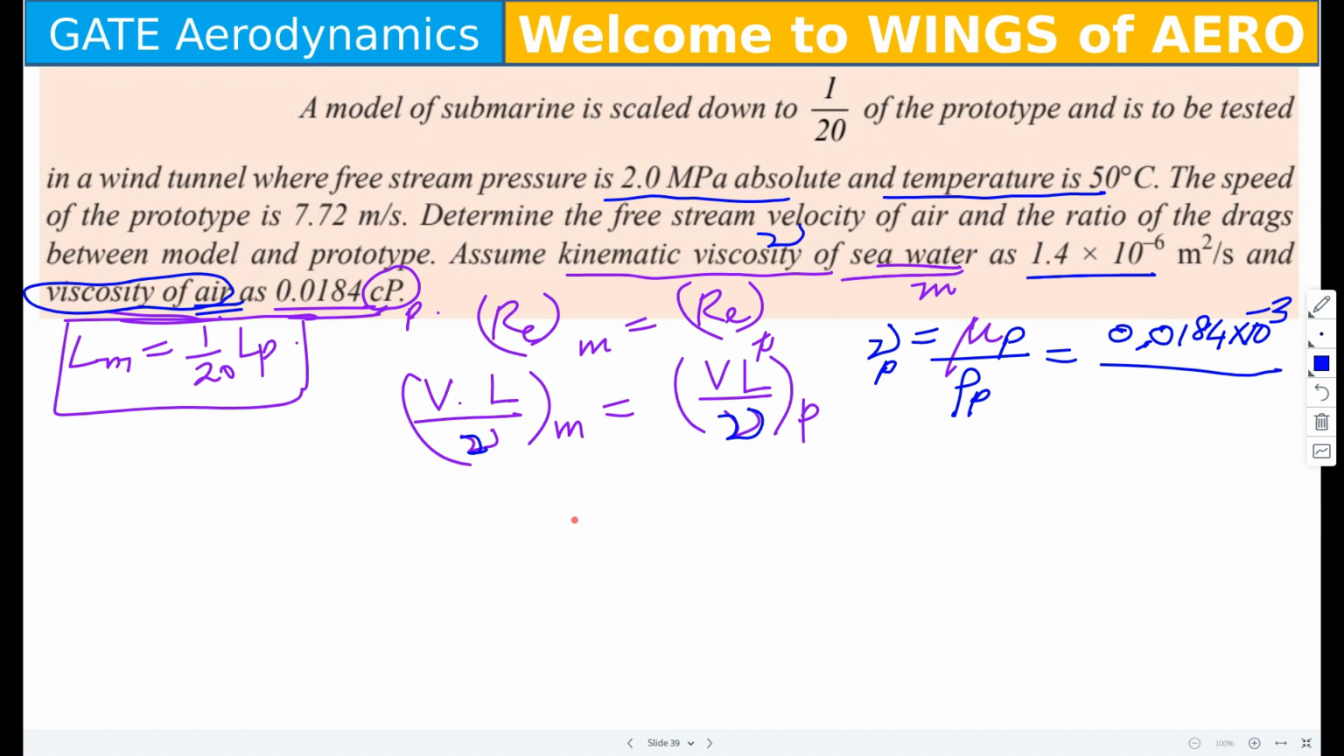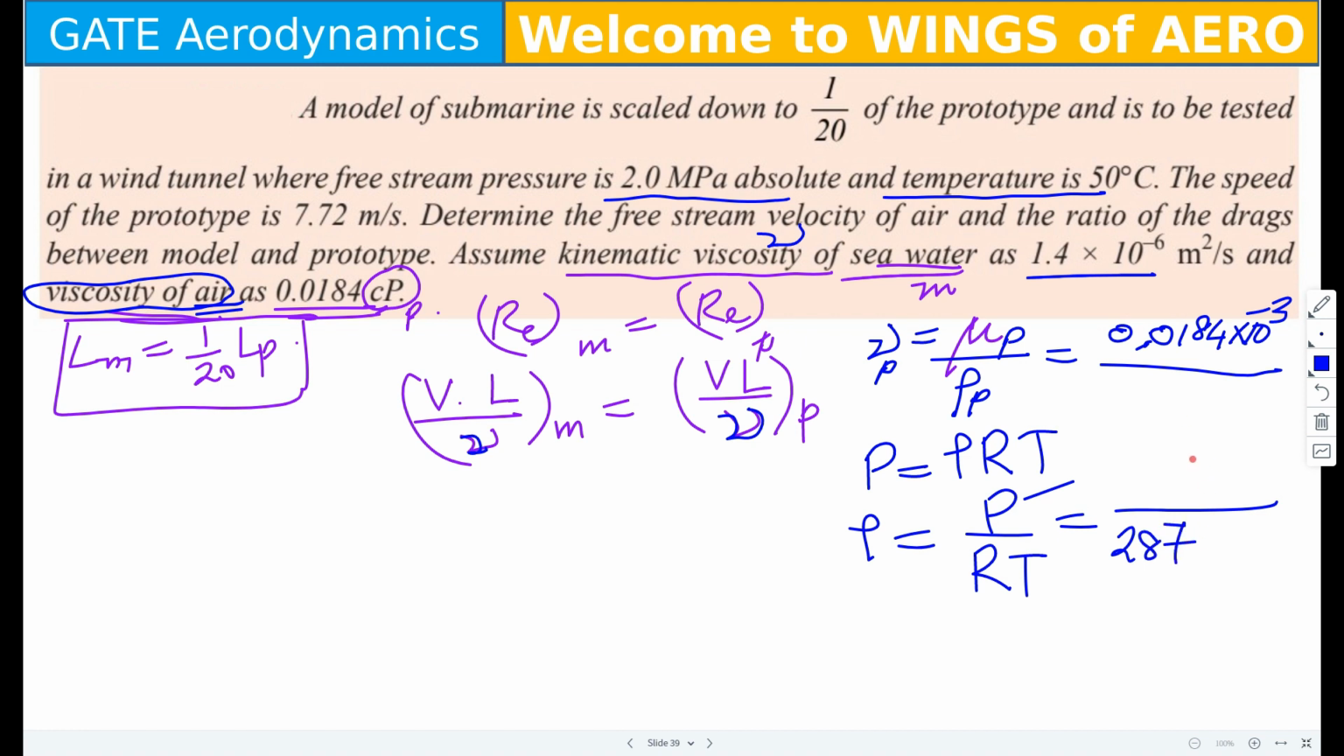Now, how do you relate the pressure and temperature? P is equal to rho RT. Absolutely right. So rho is equal to P by RT. P is known. What is R?